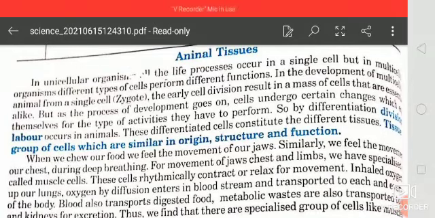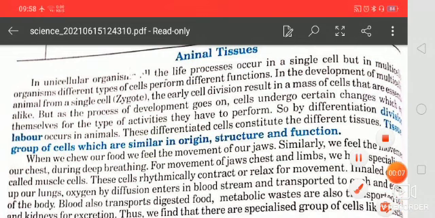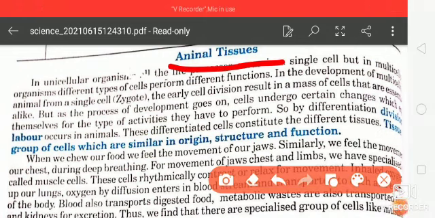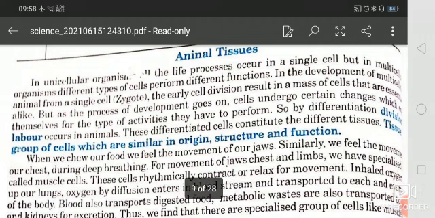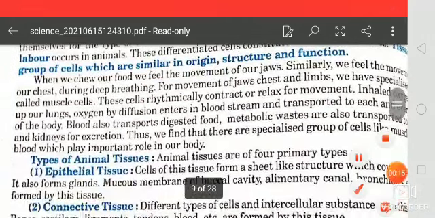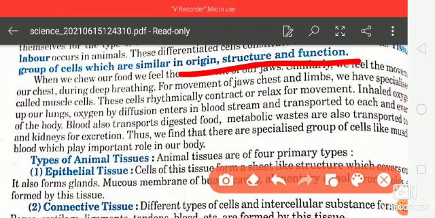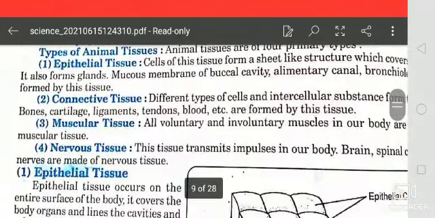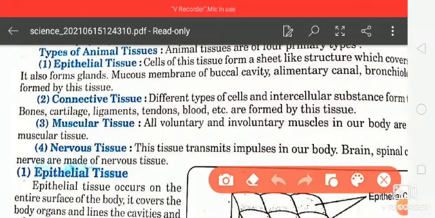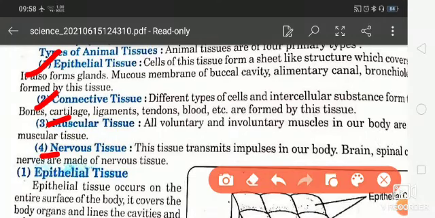Welcome to the class. Students, in our previous video we had discussed the plant tissues, and today we will discuss the animal tissue. So what are tissues? Actually, tissues are groups of cells which are similar in origin, structure and functions. So the types of animal tissues, students, are epithelial tissue, connective tissue, muscular tissue and nervous tissue.